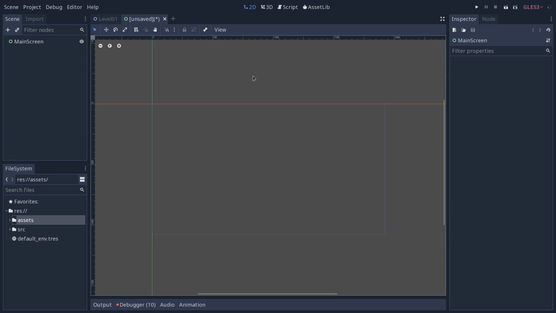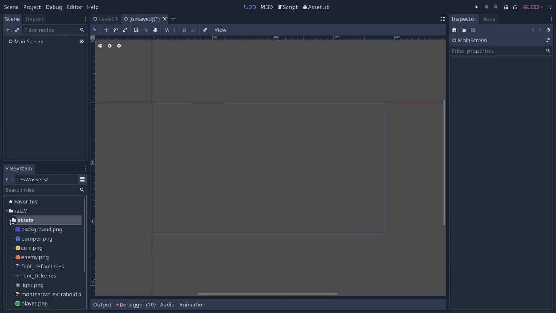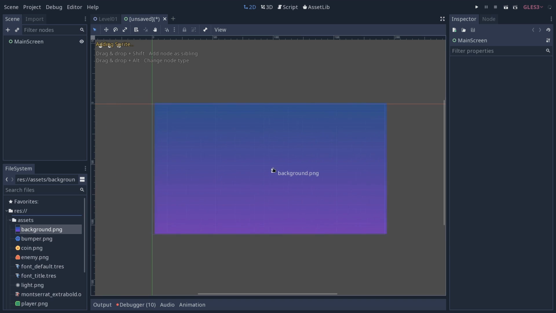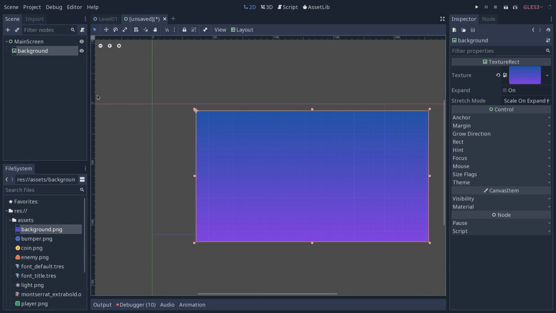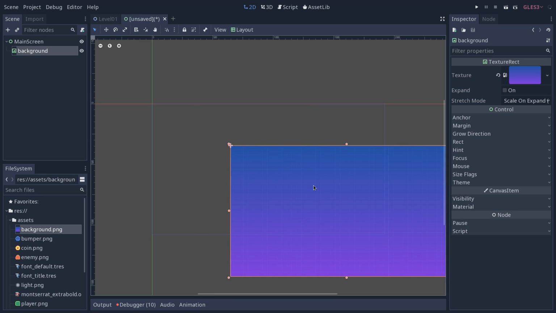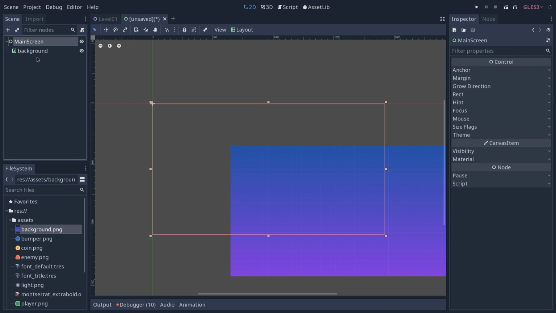Now we're going to start by adding the background. So expand the assets folder and you have background.png for that. Click and drag it on the view and you can keep the Alt key down, as you can see in the top left, to change the node type. We don't want a sprite here. Instead, we want the texture rectangle. Texture rectangle is a resizable texture that you can use for user interface. And so the texture will appear where you dropped it, where your mouse cursor was when you released the mouse click.